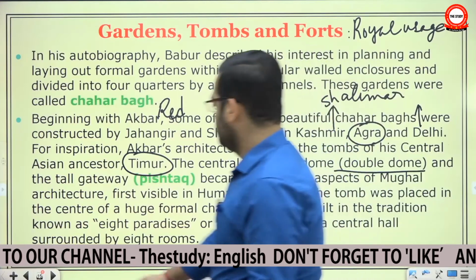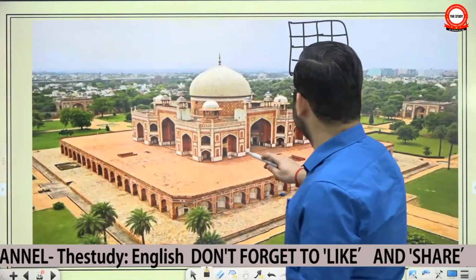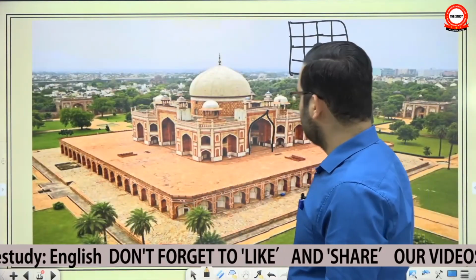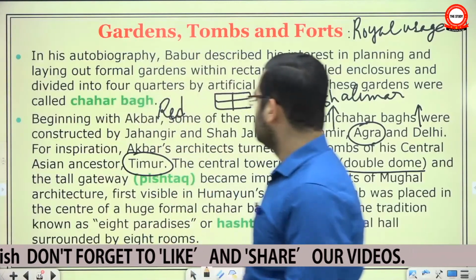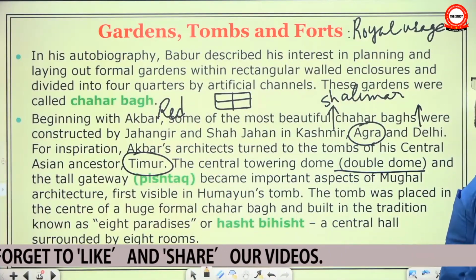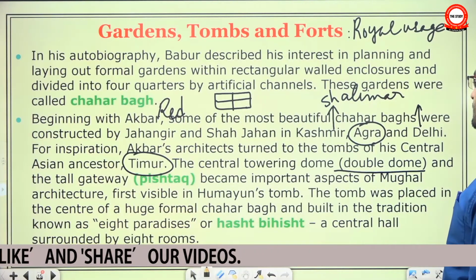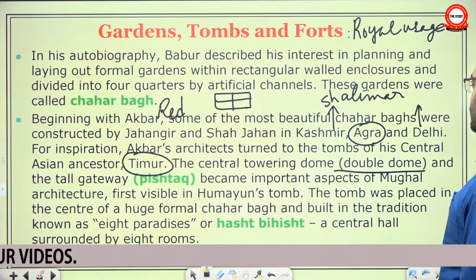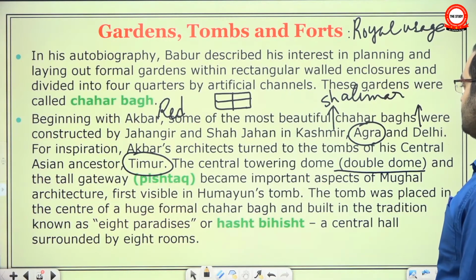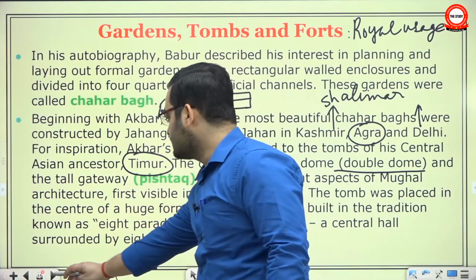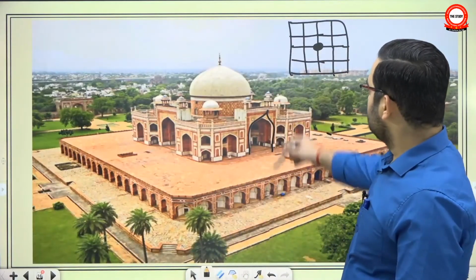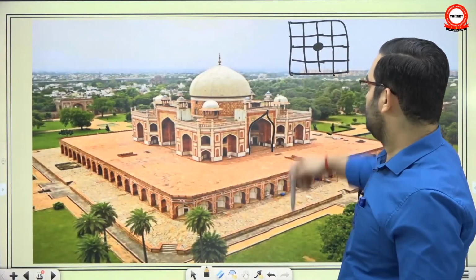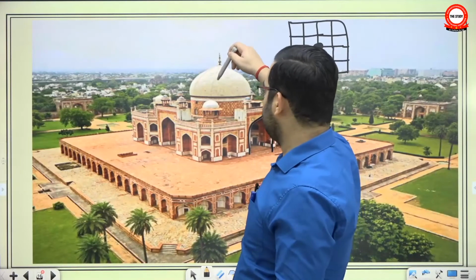And Pishtaq, this is the tall gateway, okay, this one. Pishtaq became an important aspect of Mughal architecture, first visible in Humayun's tomb. The tomb was placed in the center of a huge formal Char Bagh and built in the tradition known as Paradise, Hasht Bihisht, a central hall surrounded by 8 rooms. So this hall has 8 rooms on the side, here just below the dome.